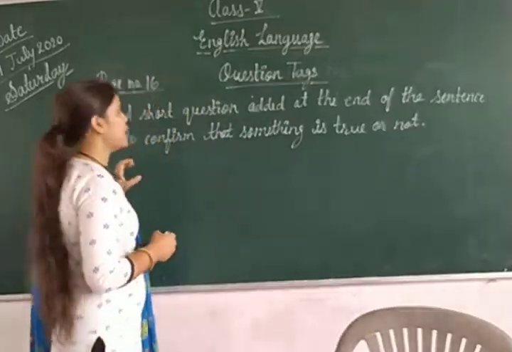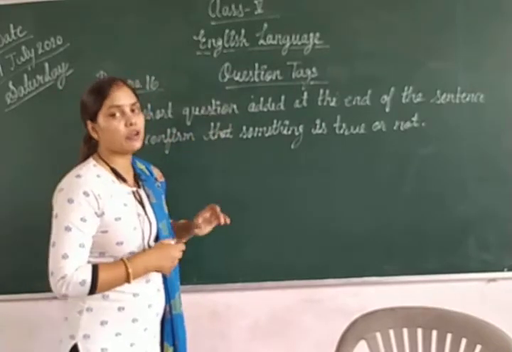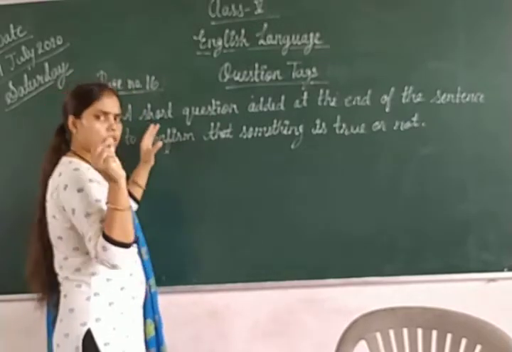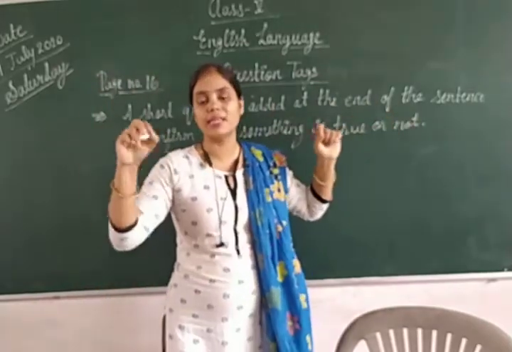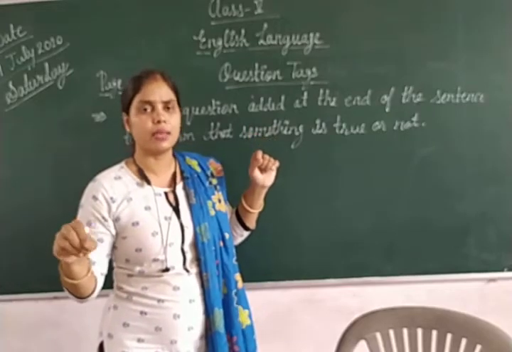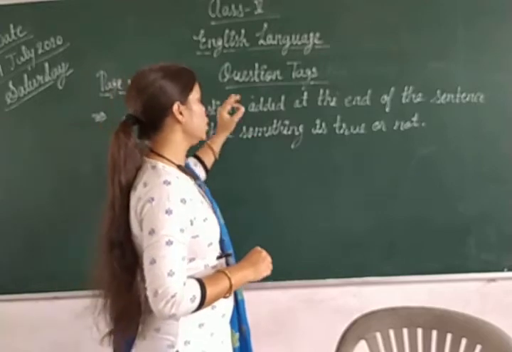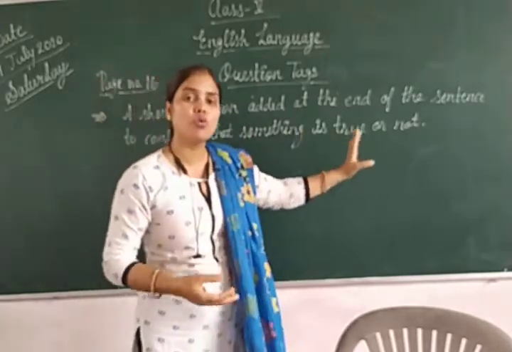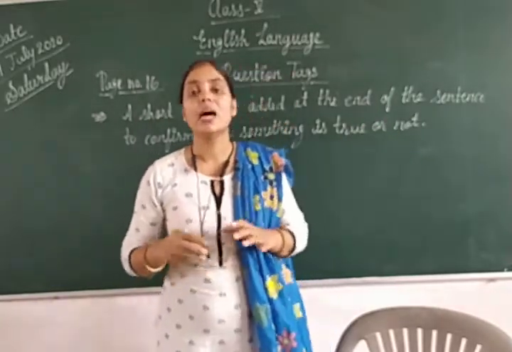All right, so we can ask a question in that way also, in question tag form. A short question, एक ऐसा question जो छोटा सा question है, added at the end of the sentence. हम just एक normal sentence, mostly imperative sentence हम कहते हैं, उसके just at the end of the sentence we add it to confirm that something we said is true or not, कि जो हमने बोला है क्या वो सही है या नहीं.